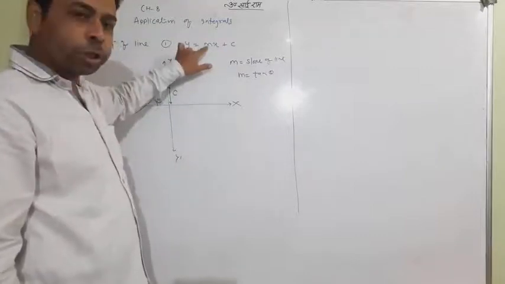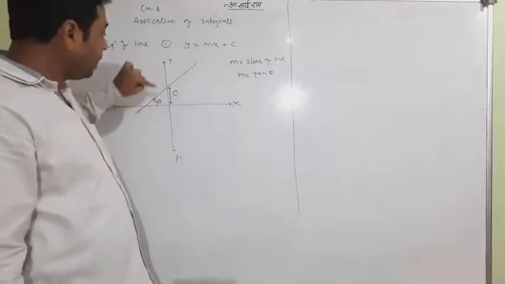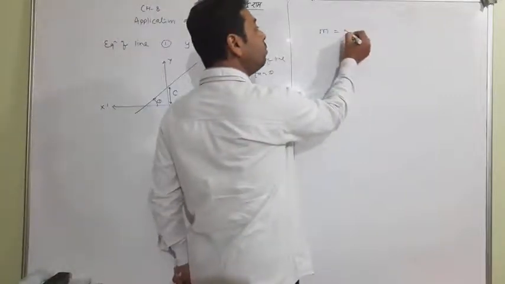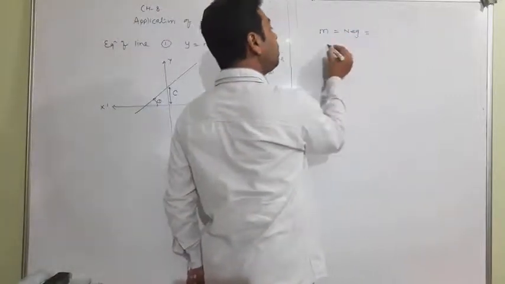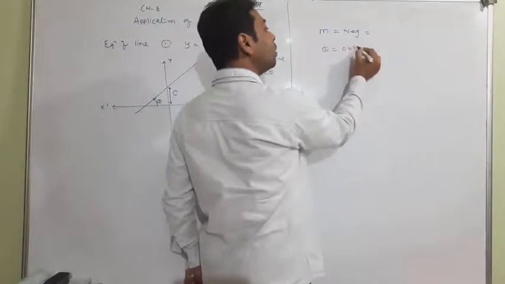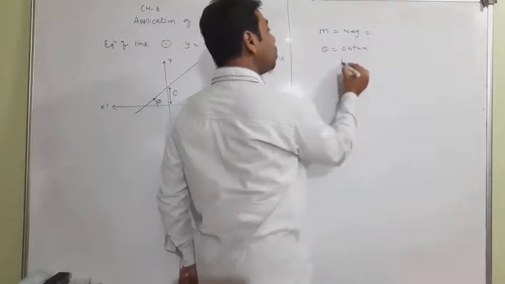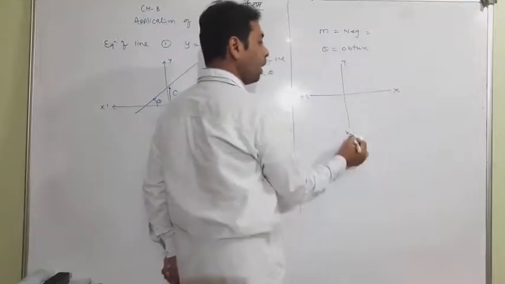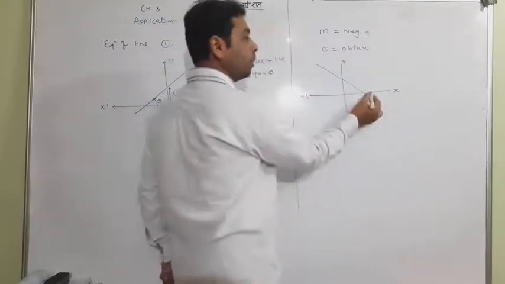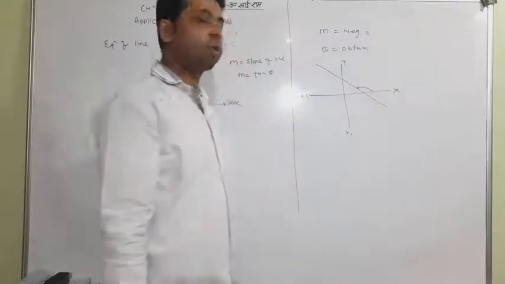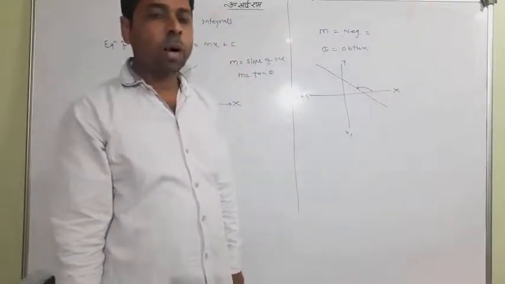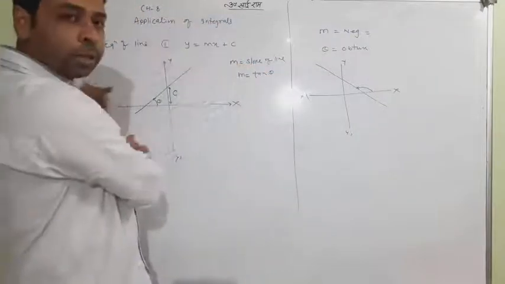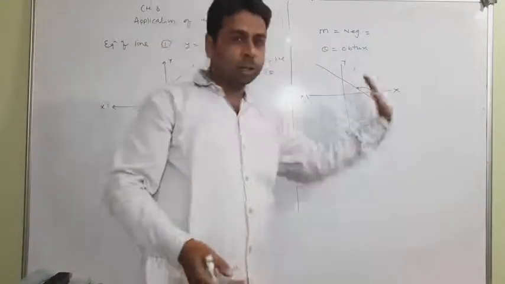When m is positive, theta is an acute angle. When m is negative, theta is an obtuse angle. When it is an obtuse angle, the line will be passing like that. This time this is going to be an obtuse angle. So please remember the direction. When m is positive, it will be drawn like that. When m is negative, it will be drawn like that.